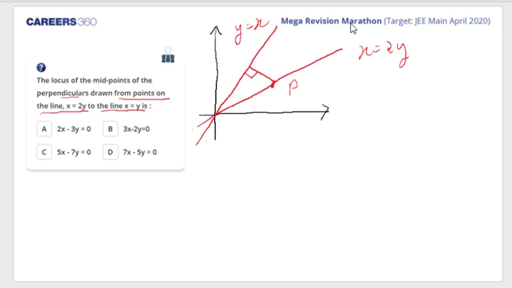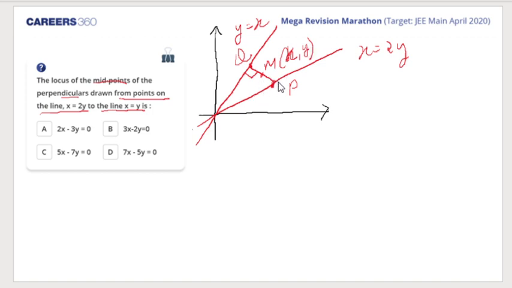So that's the line perpendicular to it. And let's say this point is Q. So what are we supposed to find? The locus of the midpoint, right? So the locus of the midpoint, the midpoint is this. Let's say I call the midpoint M, and the locus I want to find out, let me take it as XY, right? Or maybe HK. Generally we take the locus point as HK. Am I right or wrong?